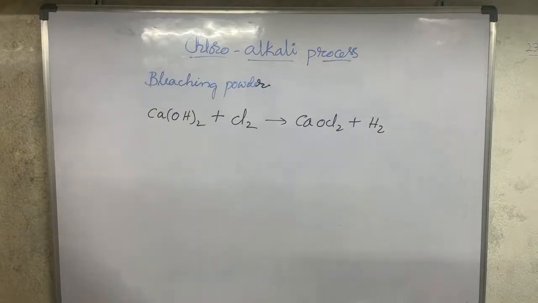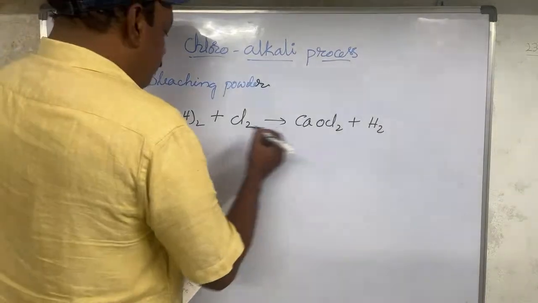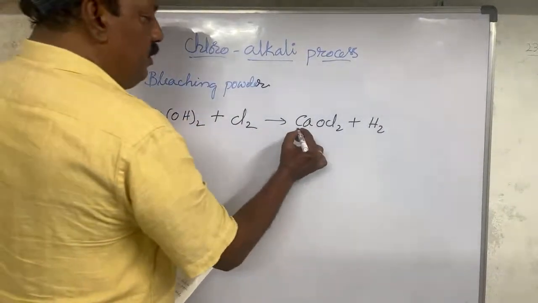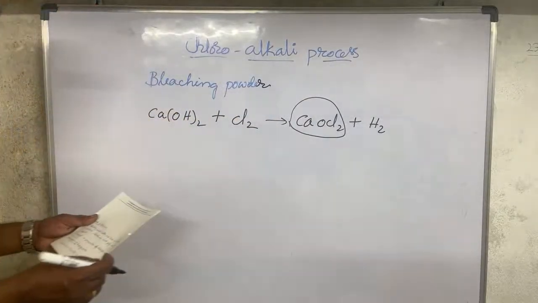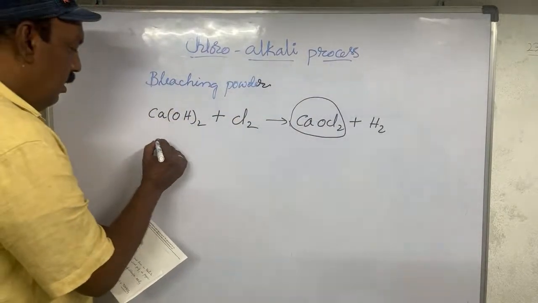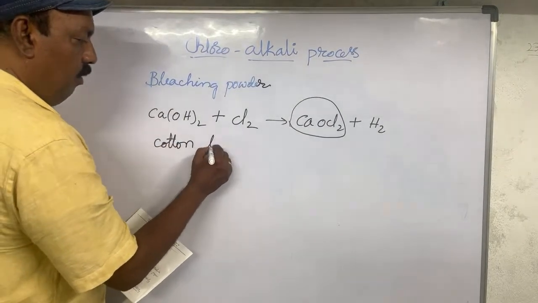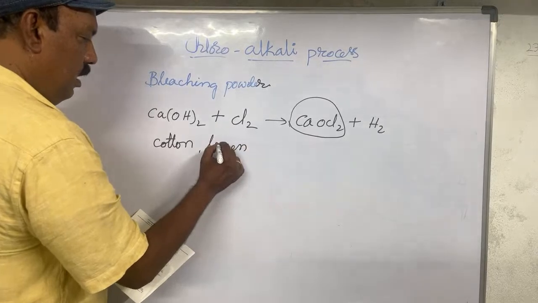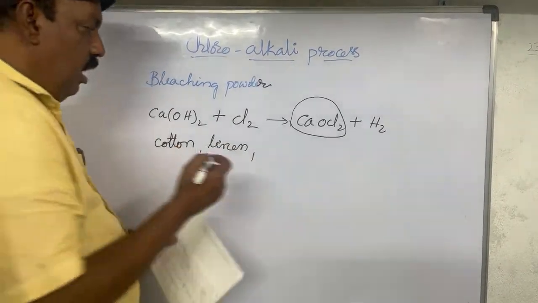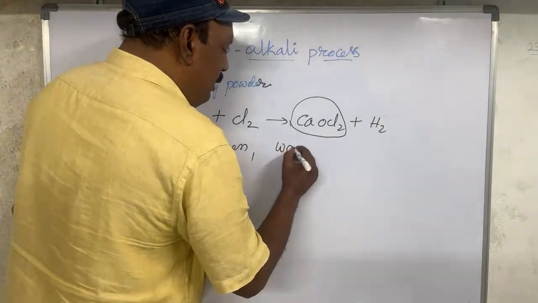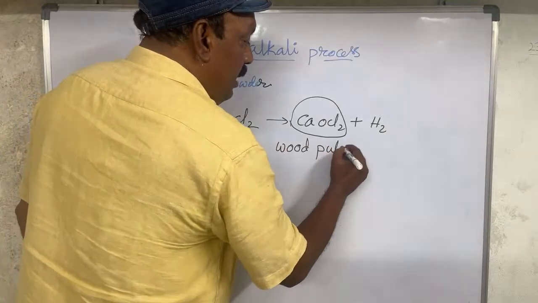After preparation of this bleaching powder, where do we use it? We use it in the cotton and linen industries in textiles, and for bleaching of wood pulp, that means in the preparation of cricket bats and other wooden articles.